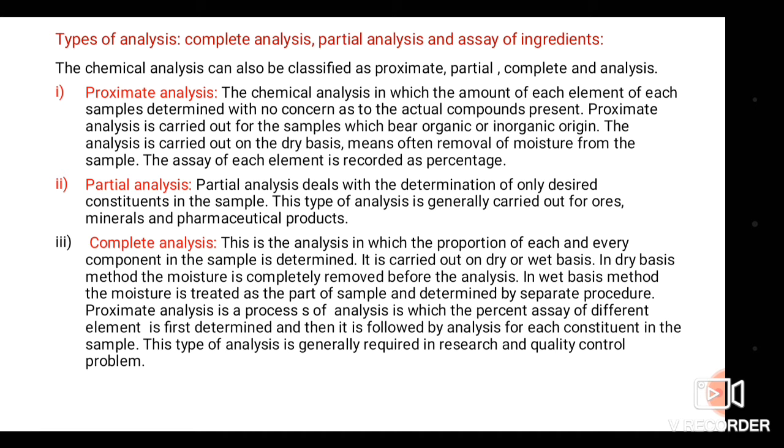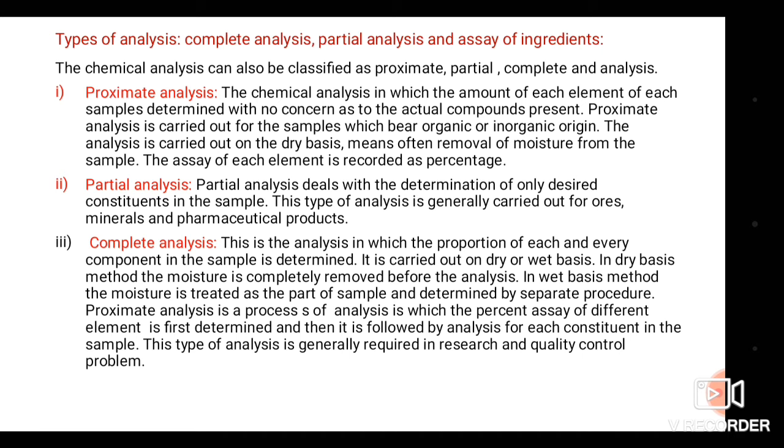Then the third type of analysis is complete analysis. This is the analysis in which the proportion of each and every component in the sample is determined. It is carried out on dry or wet basis. In the dry basis method, the moisture is completely removed before the analysis. In the wet basis method, the moisture is treated as part of the sample and determined by a separate procedure.